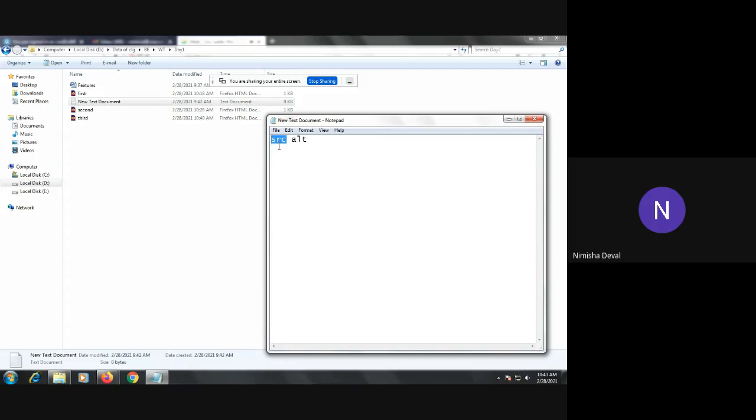If you are browsing from a URL, you can give that URL, or if you are browsing from your machine, you have to provide that path. It may happen that the location of your image is present in the same directory, in another directory, or on another server. So according to that, you have to provide its path.